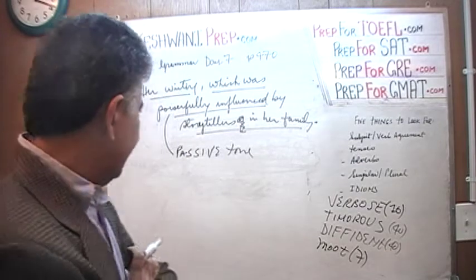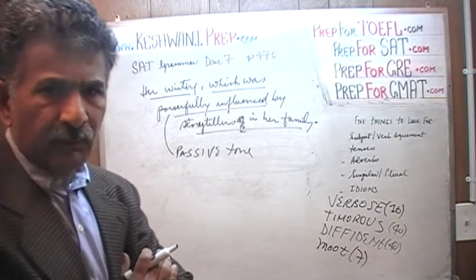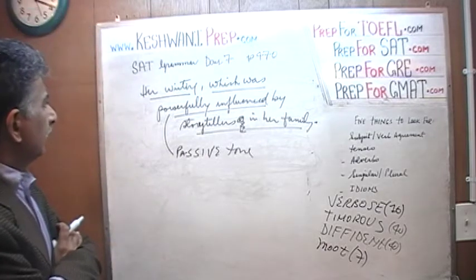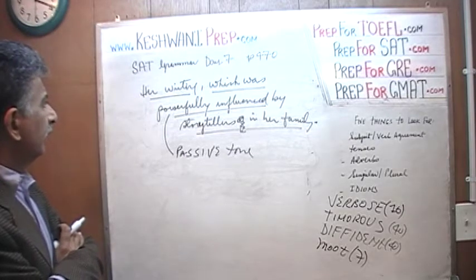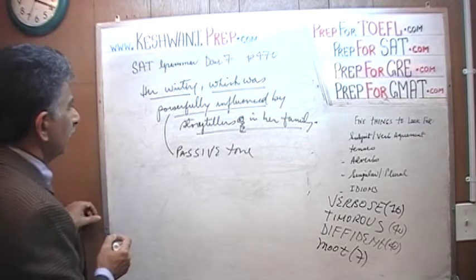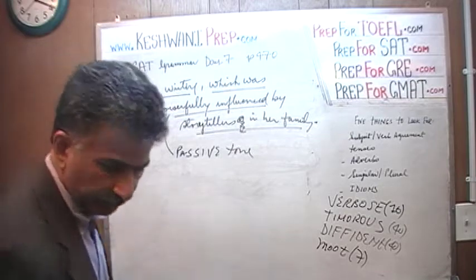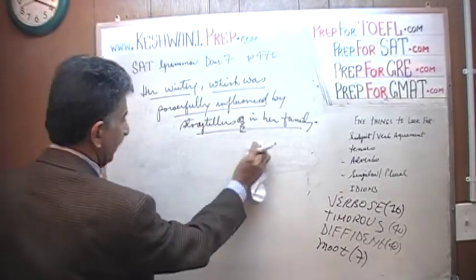Do you understand? Here they finish the thing in a passive voice. It's no good. Let's put it in a more direct voice. Her writing, which was powerfully influenced by storytellers in her family. Her writing. How about the storytellers in her family? How about this? I'm gonna fix it. Instead of rewriting it, I'm gonna fix it by erasing things around, and you'll see what happens.